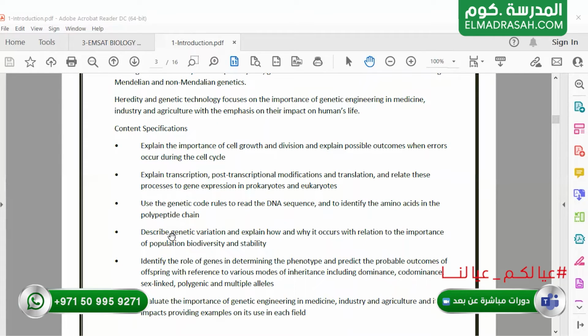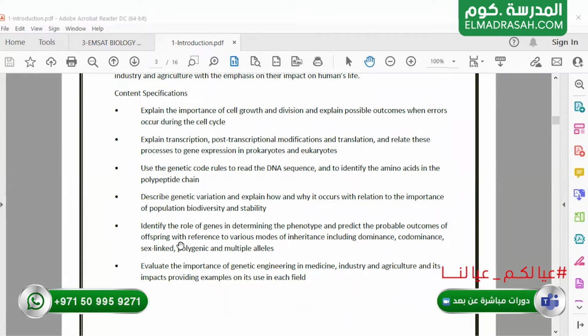We will also describe genetic variation, how it occurs and affects population biodiversity and stability. We will identify the role of genes in determining phenotype and genotype. We will talk about Mendelian and non-Mendelian genetics. We will evaluate the importance of genetic engineering in medicine, industry, and agriculture.